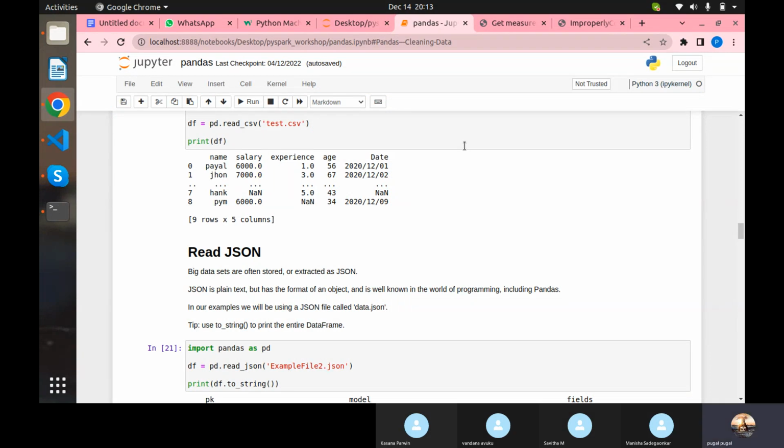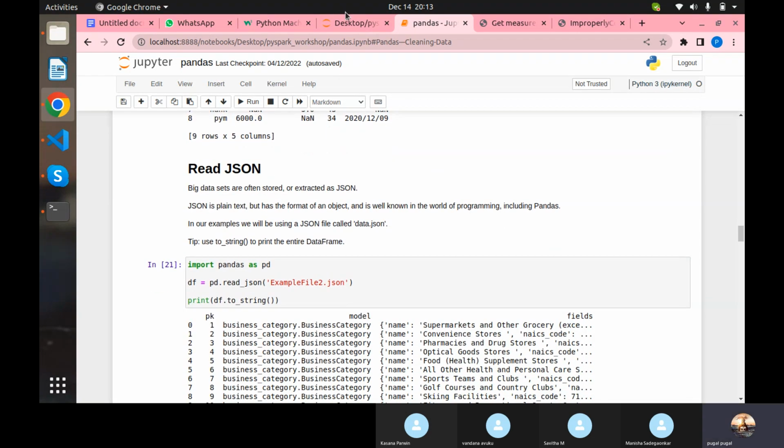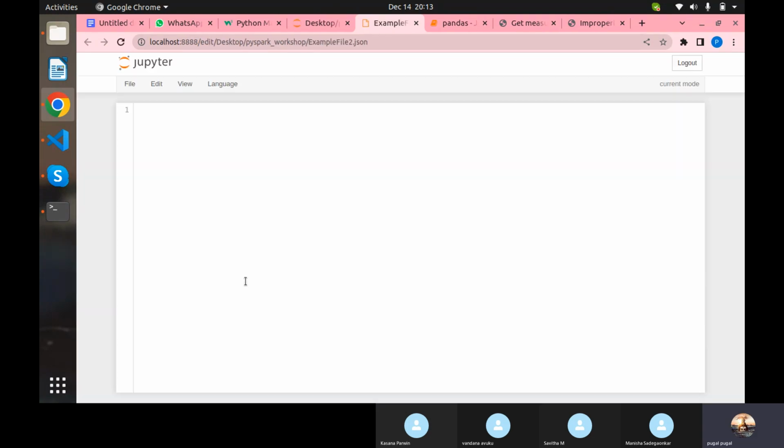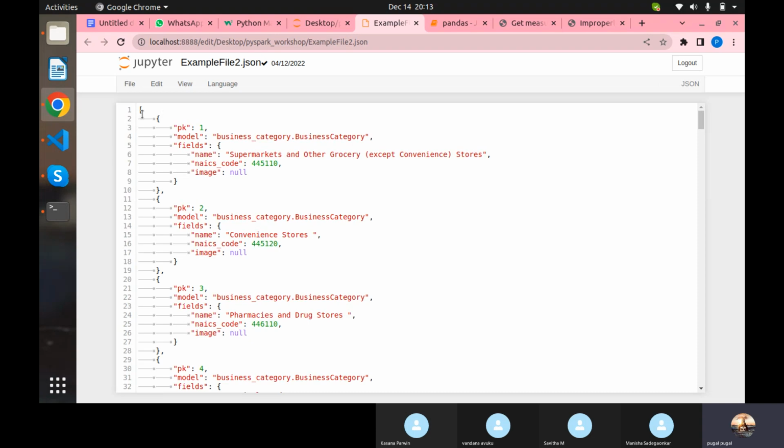Exactly, I don't know what they used to call it in Java or C++. Okay, and here I have a JSON file and it is holding a list of dictionaries. So from this list of dictionaries, what I need to do is